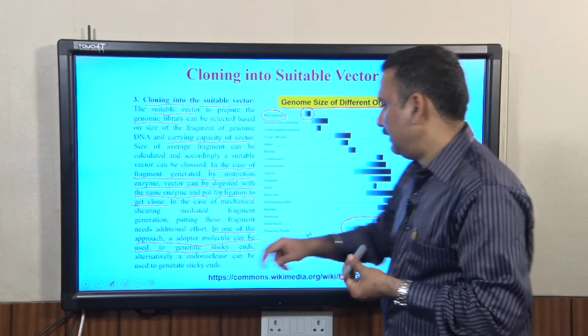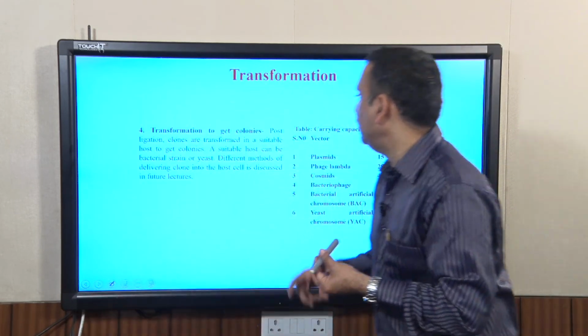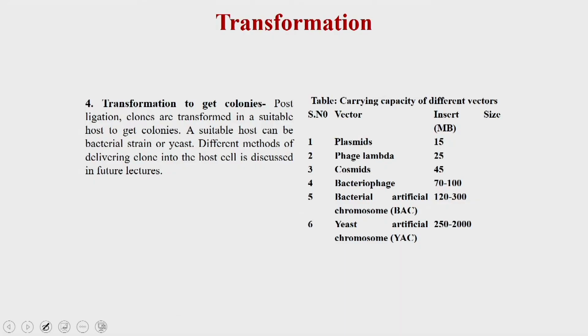Now, let us see the different vectors which you can use. You have bacterial plasmids, phage lambda, cosmids, bacteriophage, the bacterial artificial chromosome or BAC, and the yeast artificial chromosome or YAC.